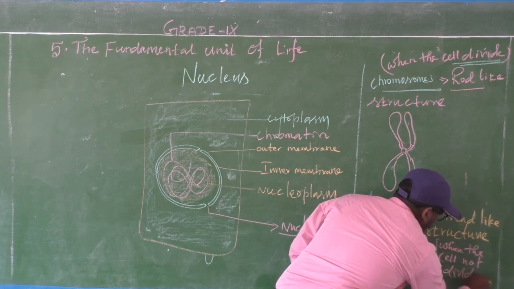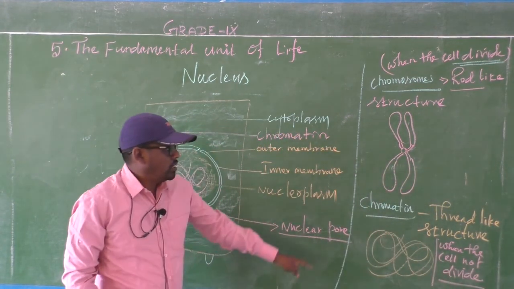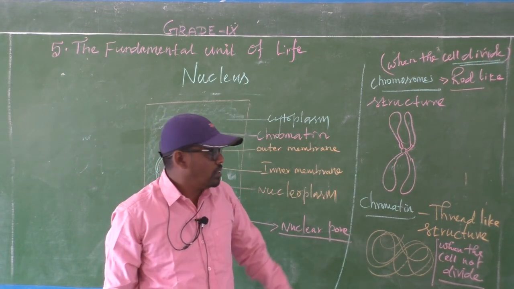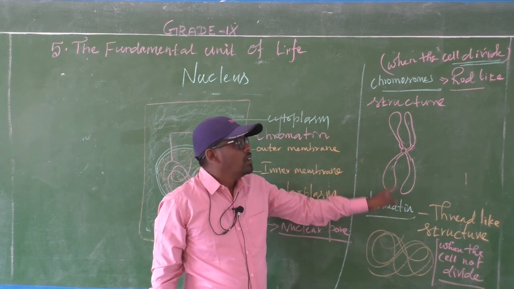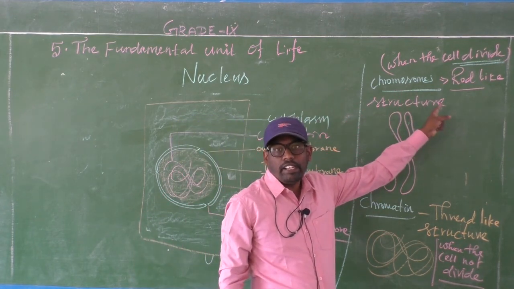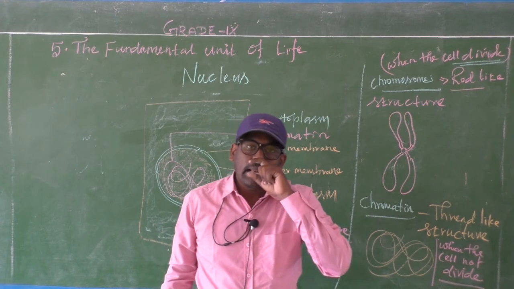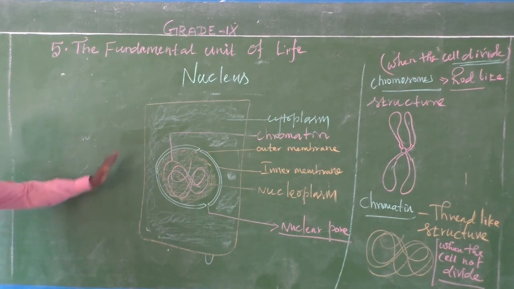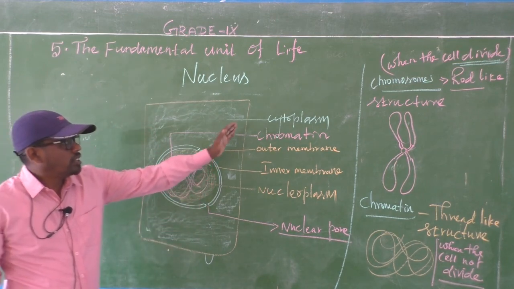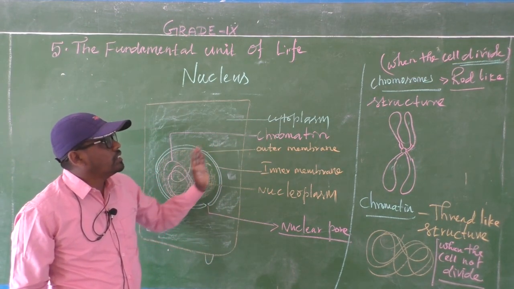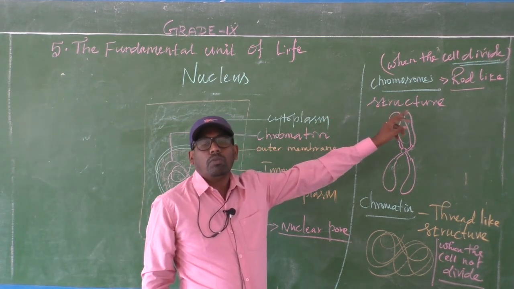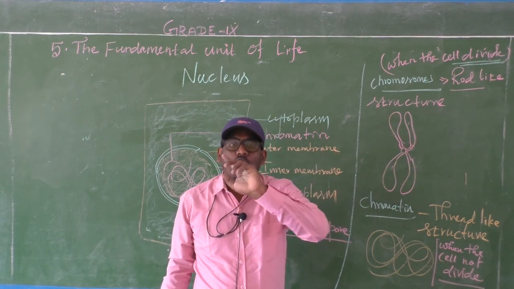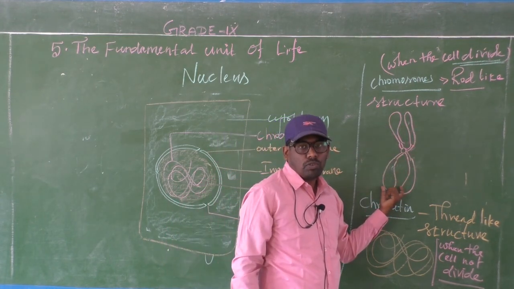When the cell is not divided, you can see only the entangled thread-like structure, called chromatin. When the cell is going to divide, you can see the rod-like structure, called chromosome. These are parts of the nucleus.